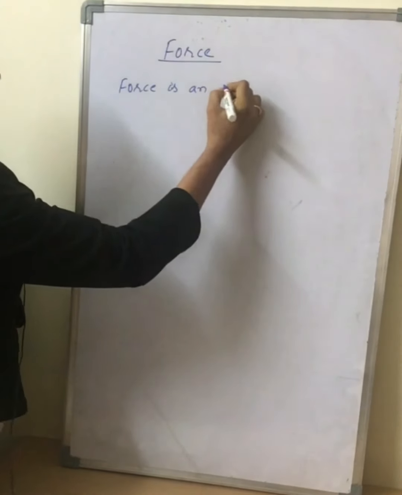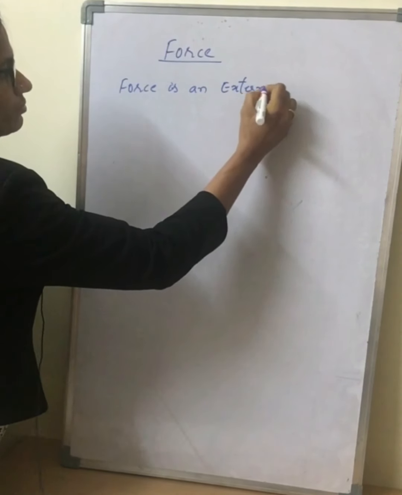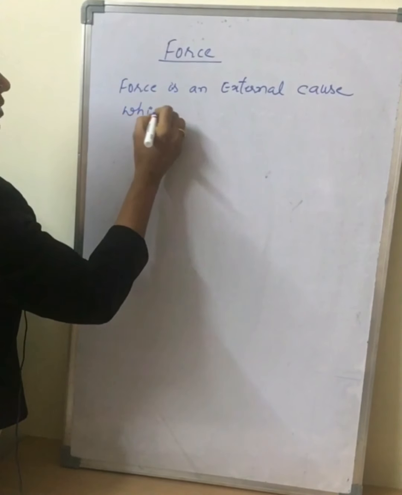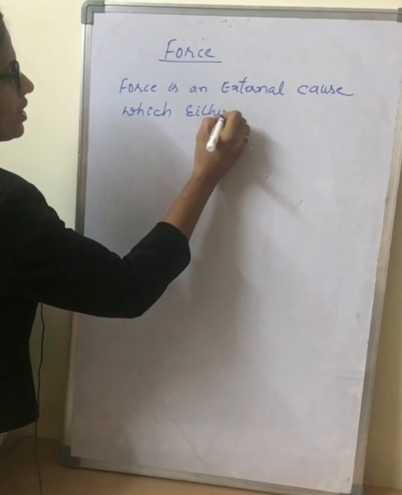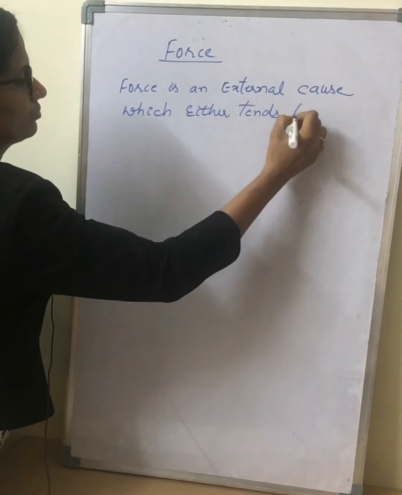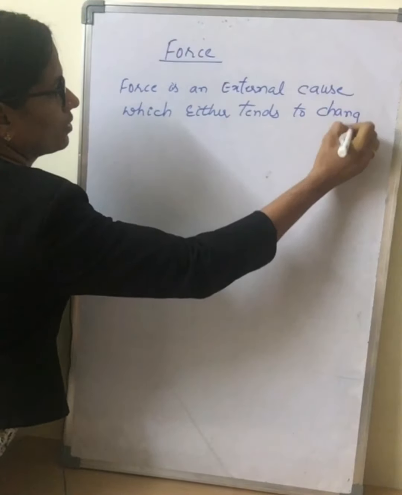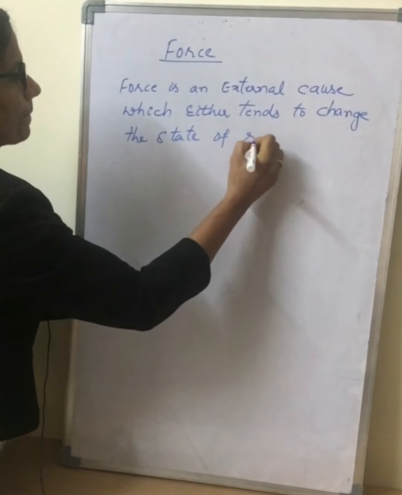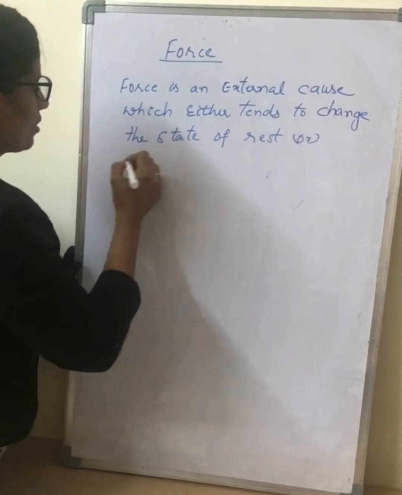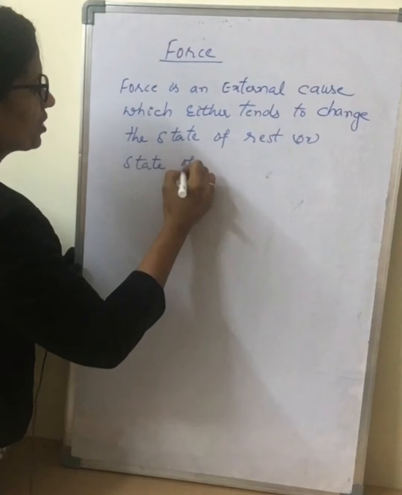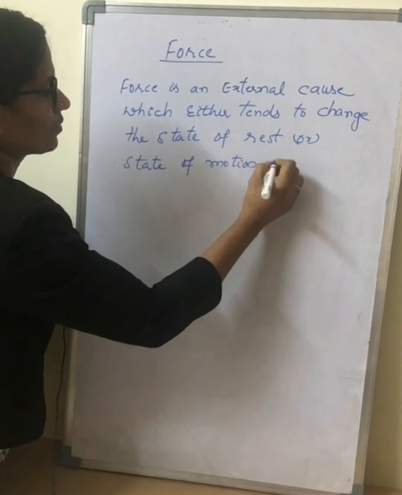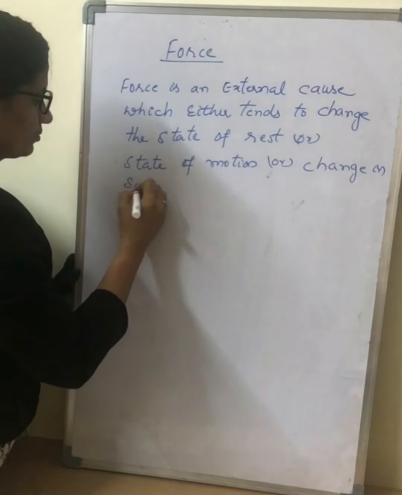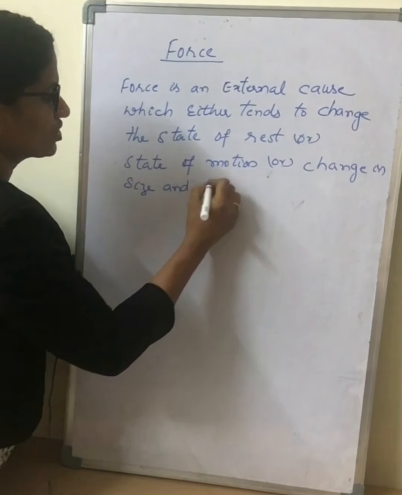Force is an external cause which either tends to change the state of rest or state of motion, or change in size and shape of a body.